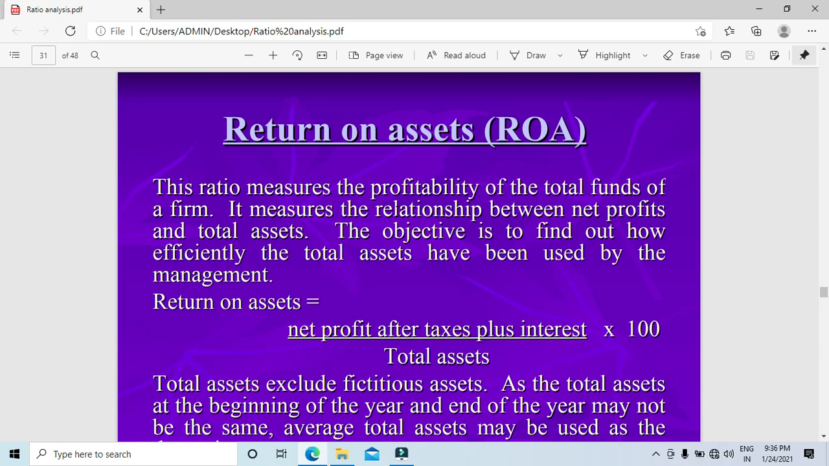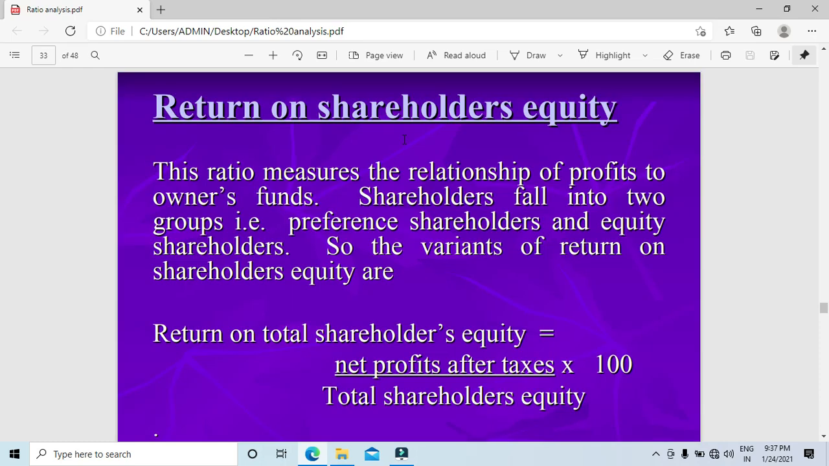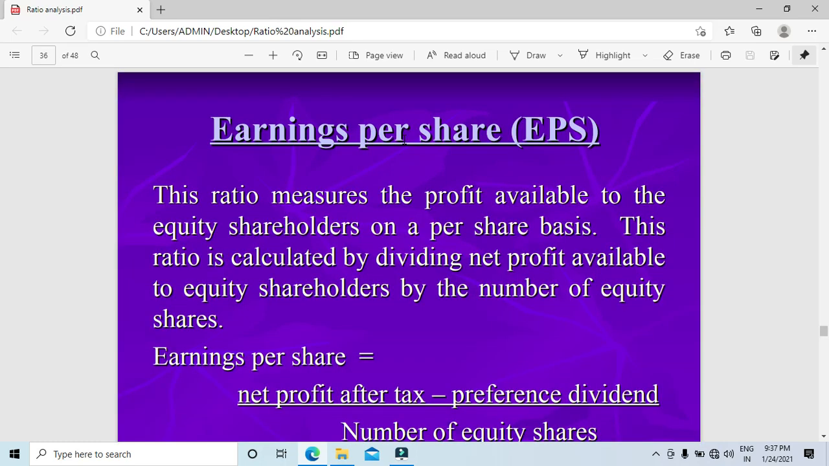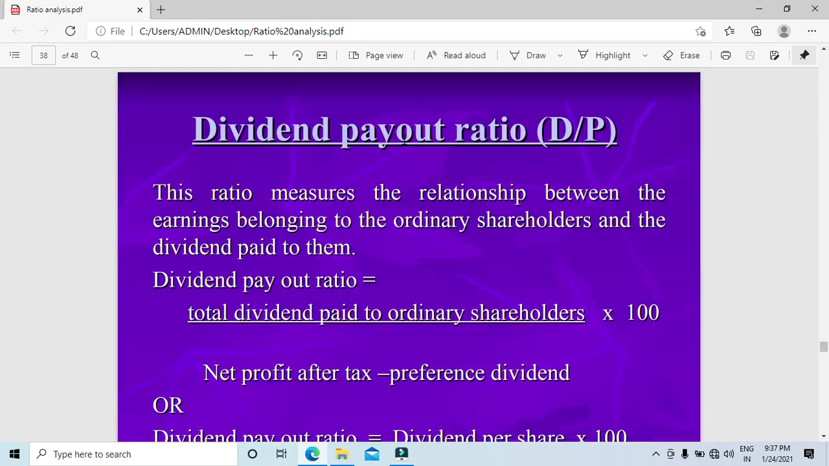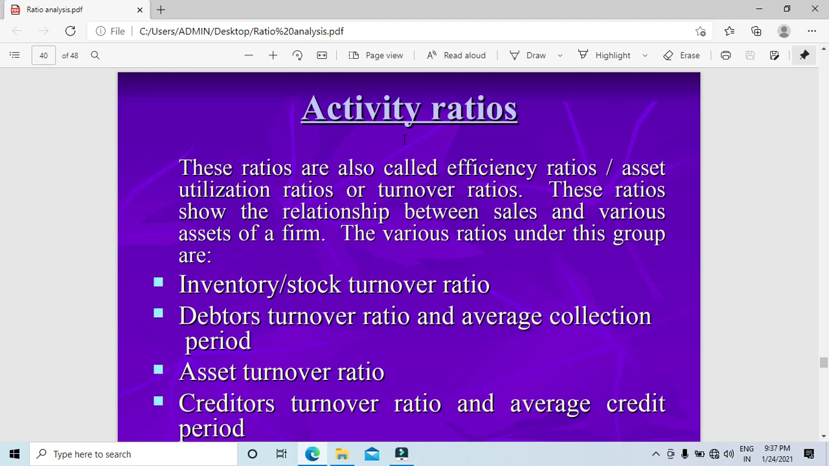Credit sales divided by average debtors and bills receivable. Assets turnover ratio is sales divided by total assets, or sales divided by average fixed assets. Capital turnover is sales divided by average capital; like that you need to take. Okay, copy them. Creditors turnover ratio is credit purchases divided by average creditors.